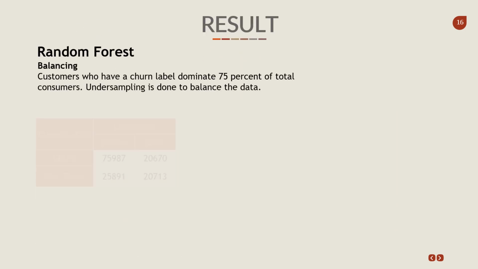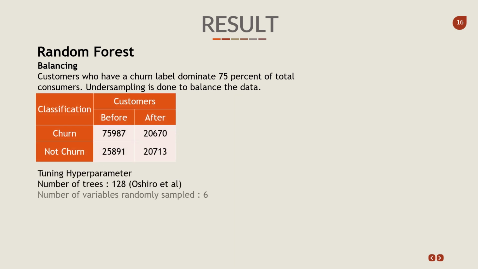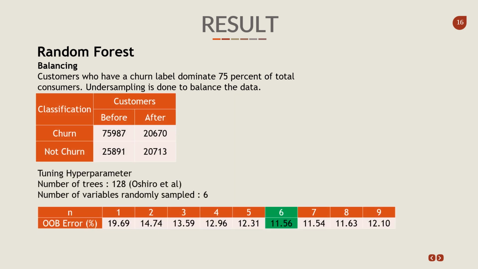Because my data is unbalanced between churn and not churn, I will balance it with undersampling. I choose undersampling because the volume of the data is too large if I use other methods. Then I choose the random forest hyperparameters. I use research from Ashiro to define the number of trees and look at the out-of-bag error to select the number of variables randomly sampled.